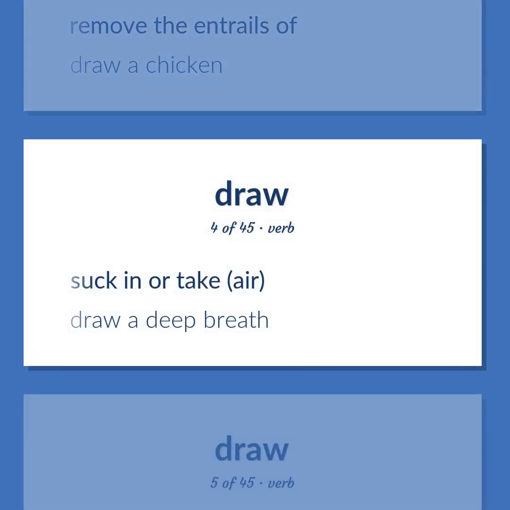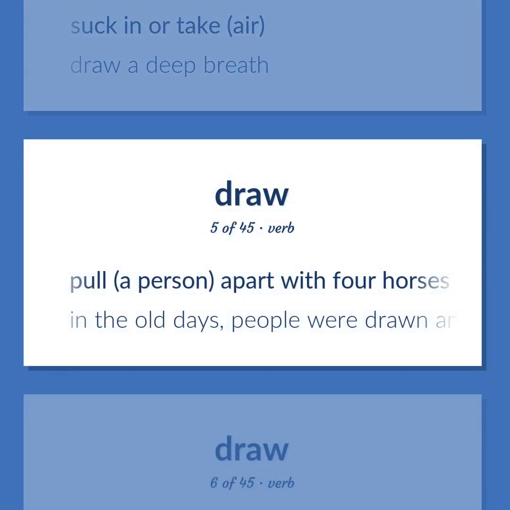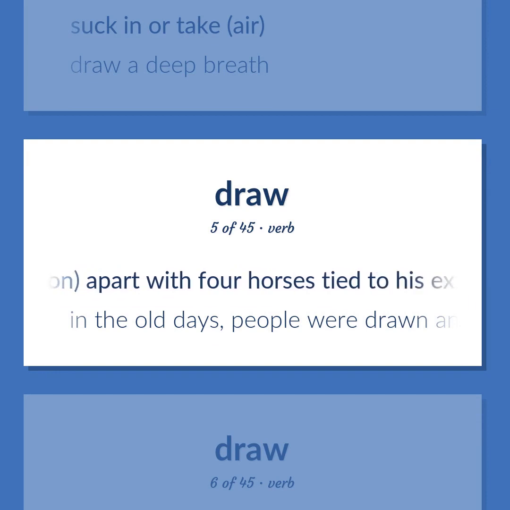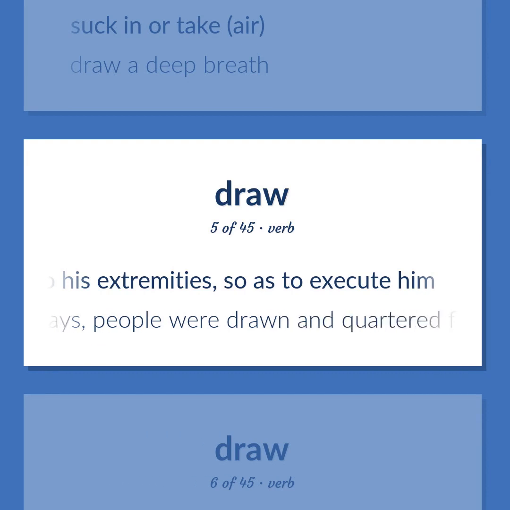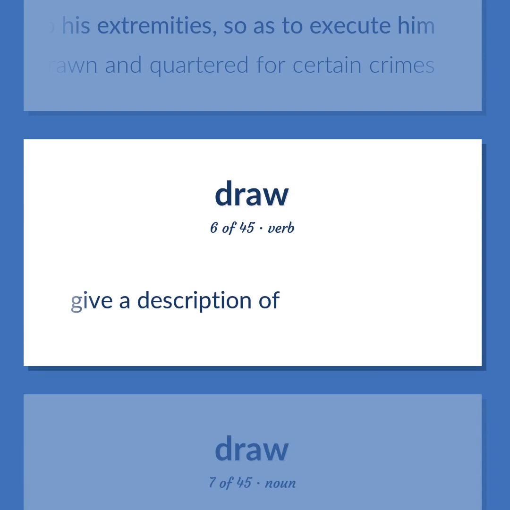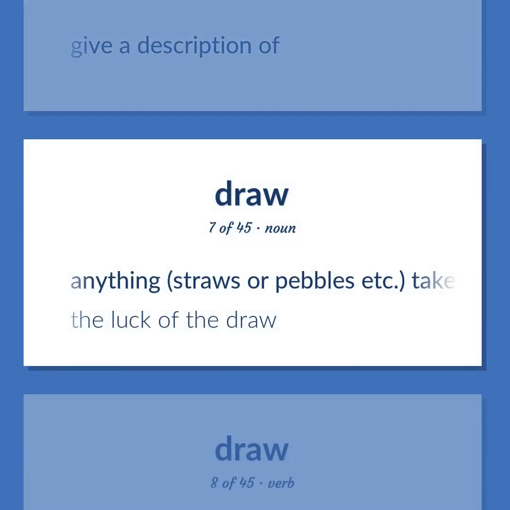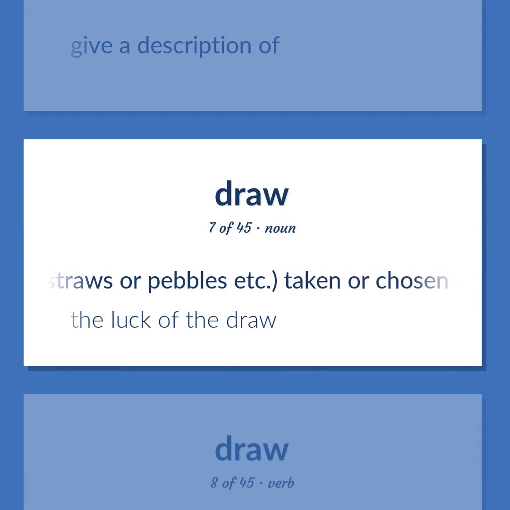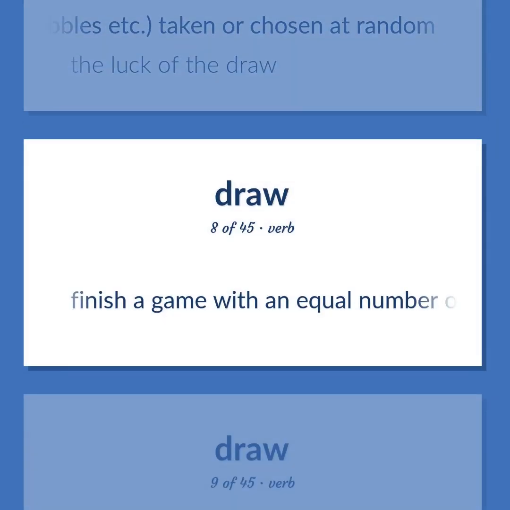Suck in or take air. Draw a deep breath. Pull a person apart with 4 horses tied to his extremities, so as to execute him. In the old days, people were drawn and quartered for certain crimes. Give a description of. Anything, straws or pebbles, etc. Taken or chosen at random. The luck of the draw. Finish a game with an equal number of points, goals, etc.